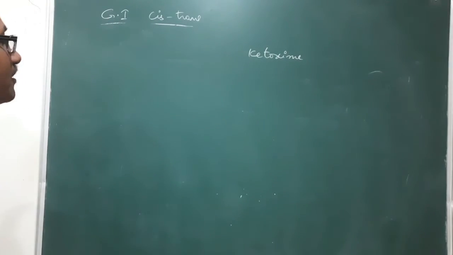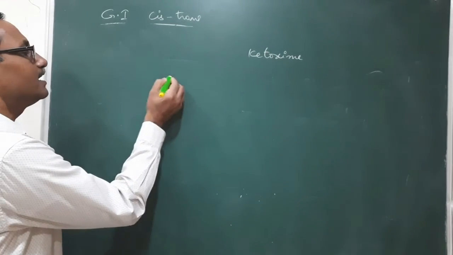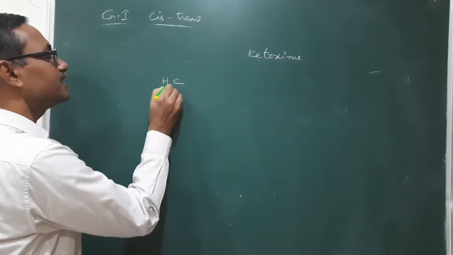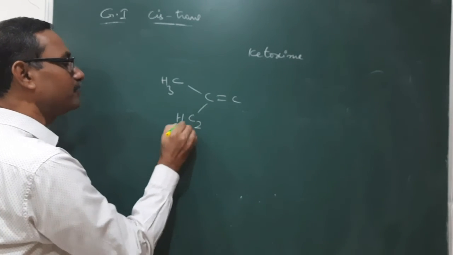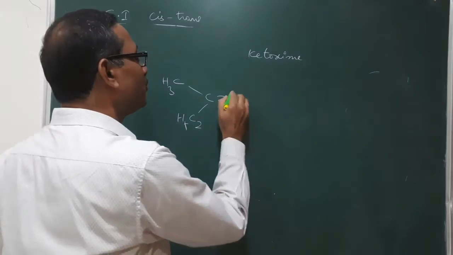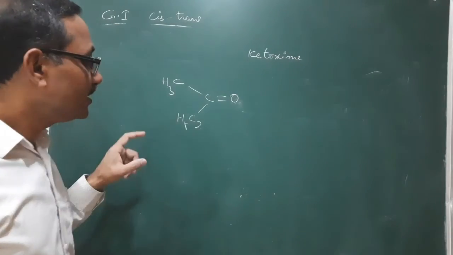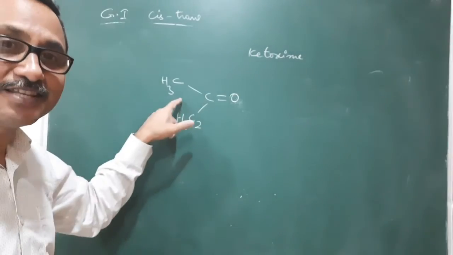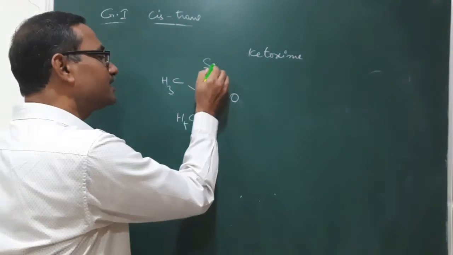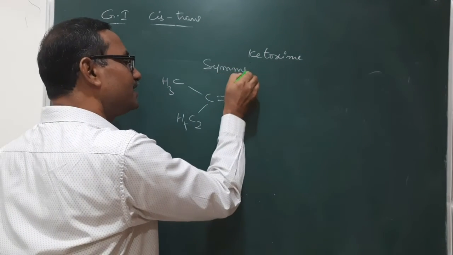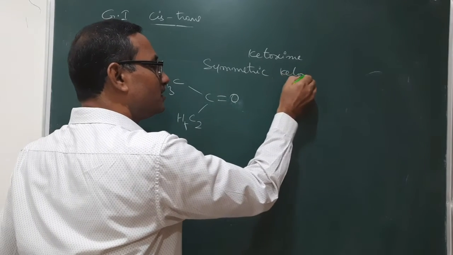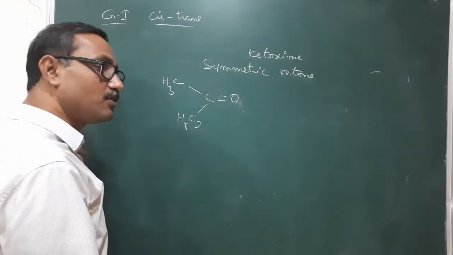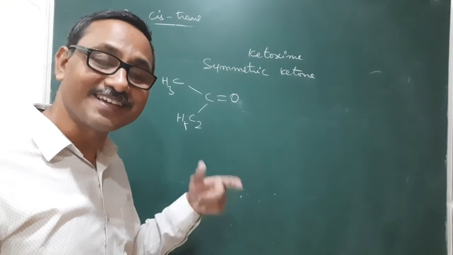But in the case of ketoximes, you see here CH3, here C=C2H5, here I am taking O, that is a ketone. Here we have to take an unsymmetrical ketone. A symmetric ketone on reaction with hydroxylamine will produce a ketoxime.